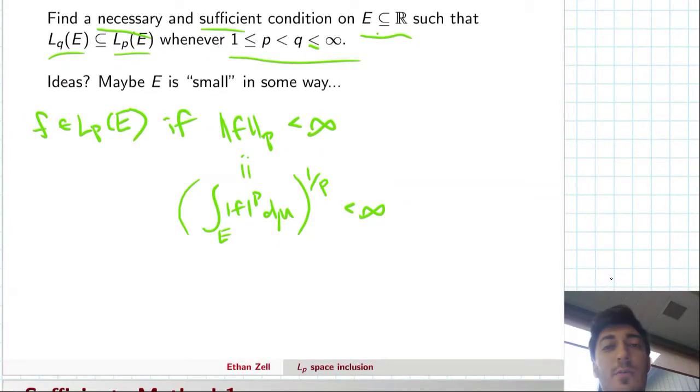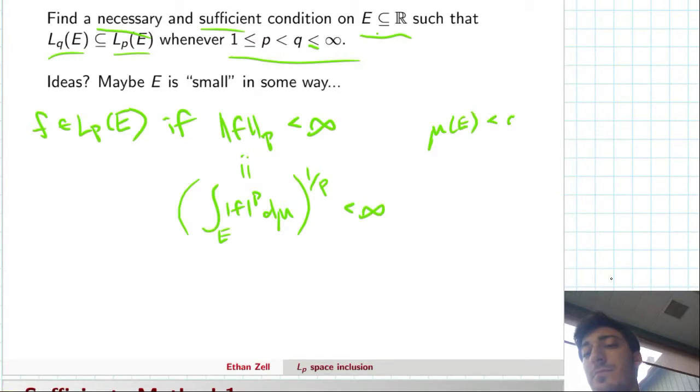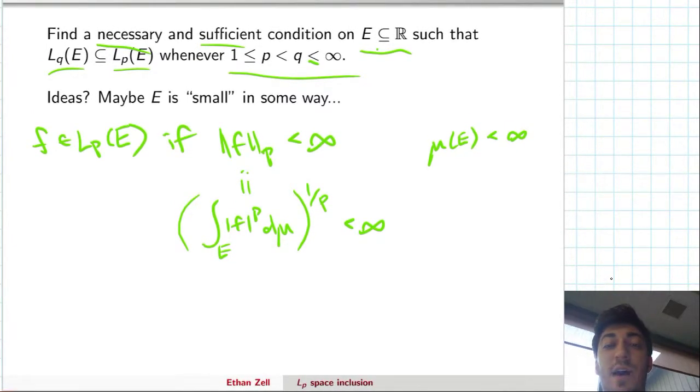So maybe the first idea that we have is that E is small in some way. If we restrict E down to a very, very small subset, or even just a measure zero set, then the statement is kind of trivially true. So our first idea might be that it's small. And we're dealing with Lebesgue integration in L^p spaces, so the natural thing to think is maybe mu of E, the Lebesgue measure of the set E, is finite. So if it's finite, then maybe we can find a way to prove that it's sufficient. Maybe you believe that already, but the fact that it's necessary is true too, and we'll show that shortly after.